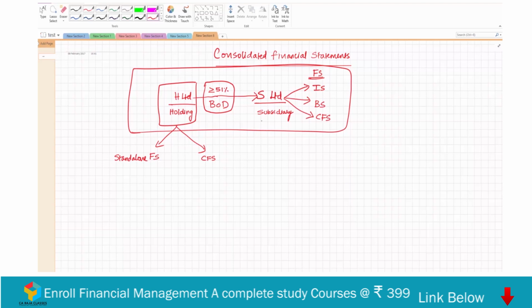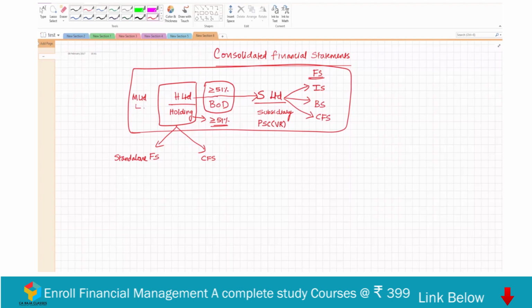We can also create this holding subsidiary relationship in some other form. Let's say this S Limited has preference share capital with voting rights. And if H Limited is holding at least 51% of such voting rights, then we can still say H Limited is the holding company of S Limited. Now, let's say there is one more company, M Limited.